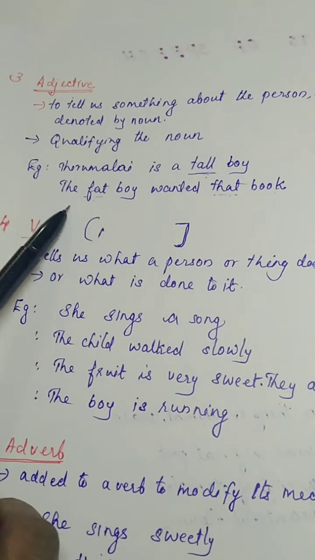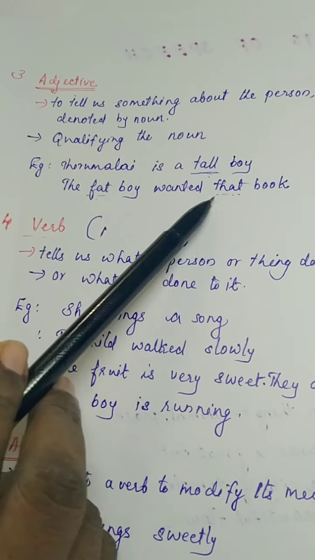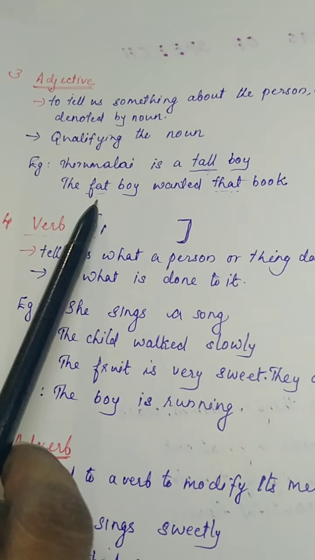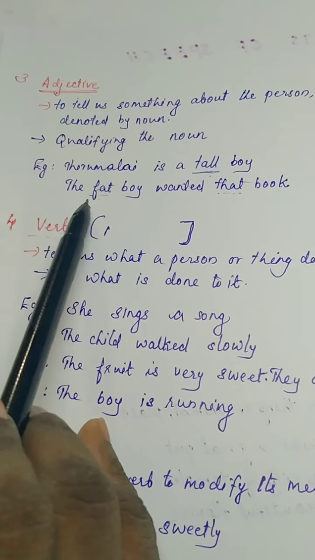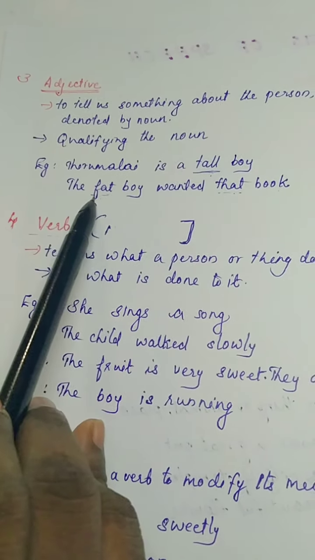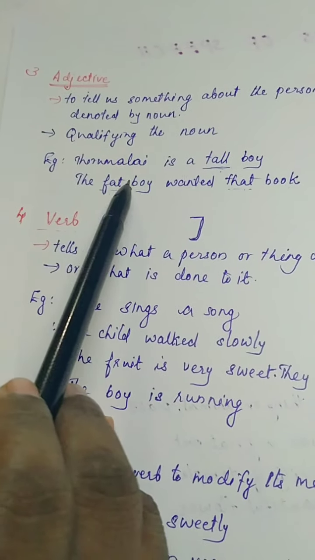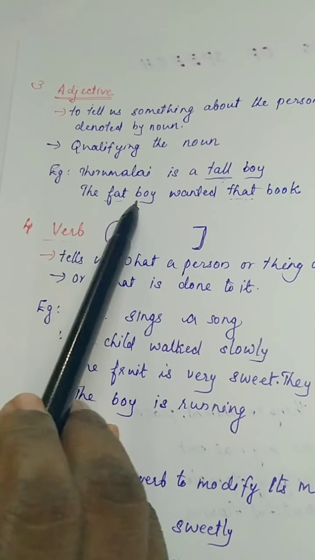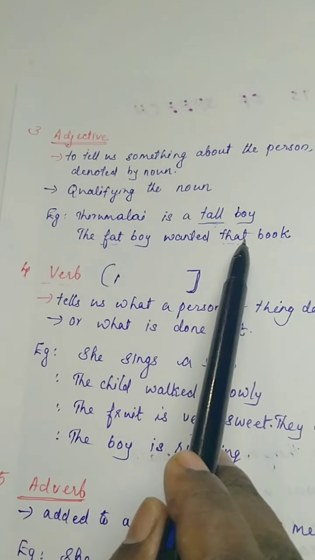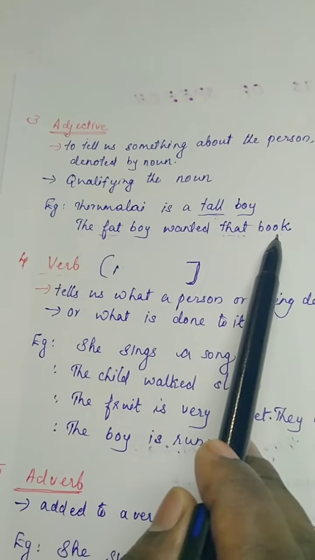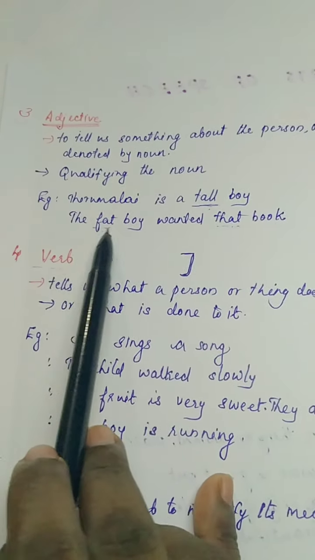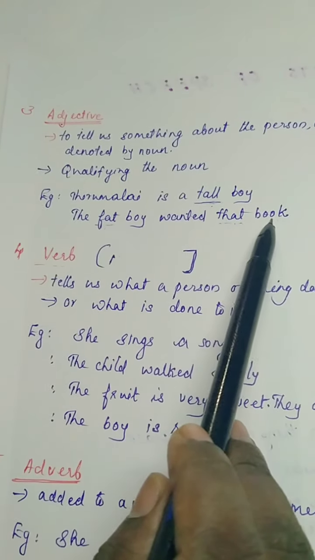Next example, the fat boy wanted that book. Can you tell which are the adjectives of this sentence? Yes. First one is fat. Fat boy. The word fat is using to describe the noun boy. The fat boy. One more adjective is here. That book. The word that is telling about the noun book. That book. Which is the book? That book. The fat boy wanted that book.